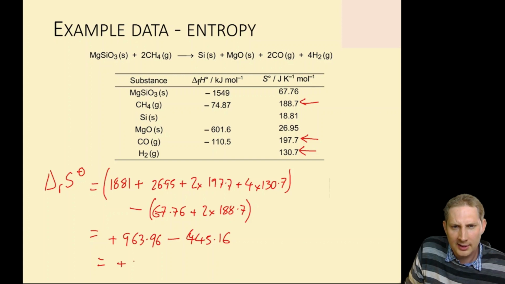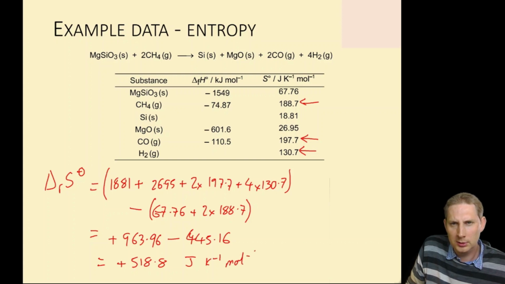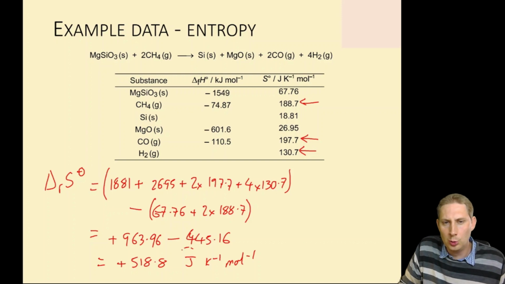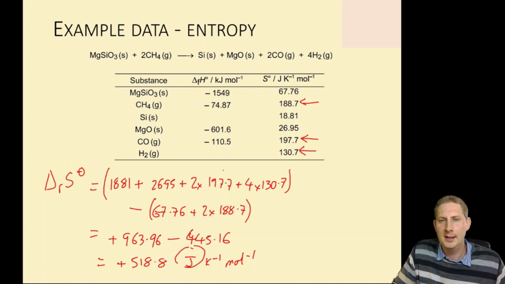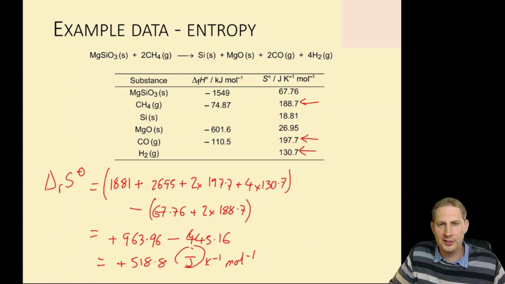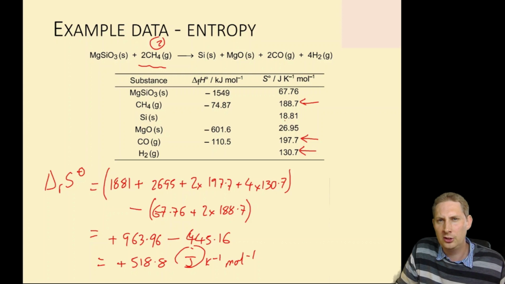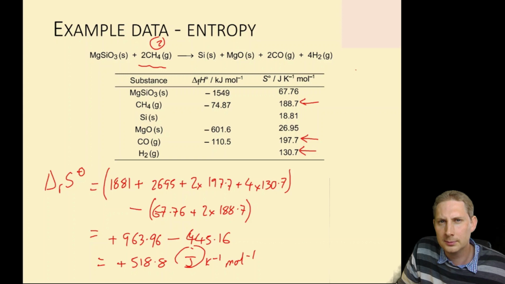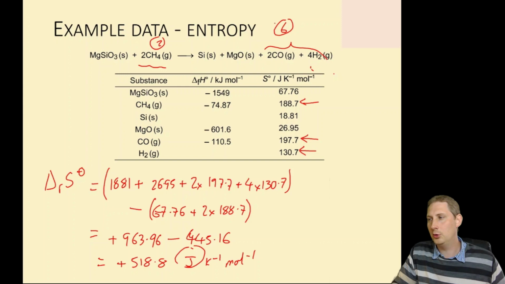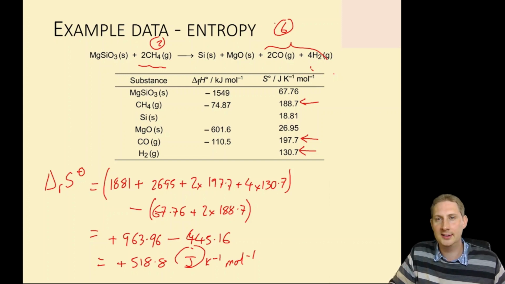Plus 518.8 joules per Kelvin per mole. Notice joules per Kelvin per mole there. Is this to be expected? Would we expect a positive entropy change? Well, yes, we would. We're going from 2 gas molecules to 1, 2, 3, 4, 5, 6 gas molecules. And therefore that would be a big increase in entropy as expected.